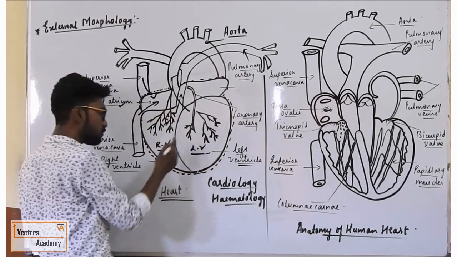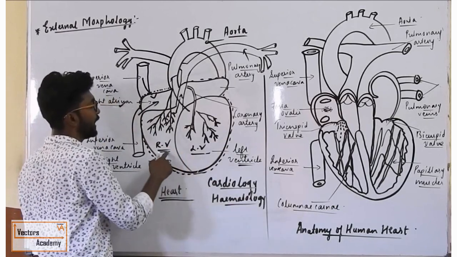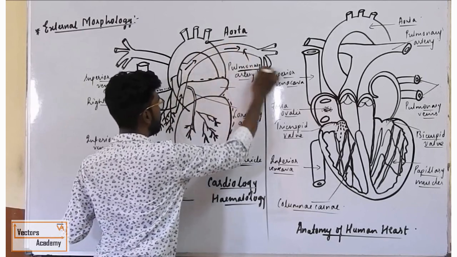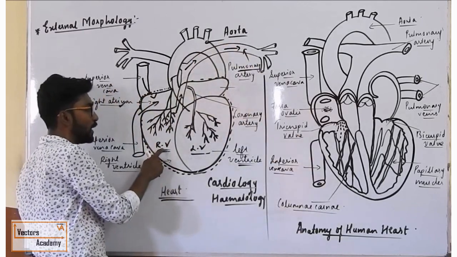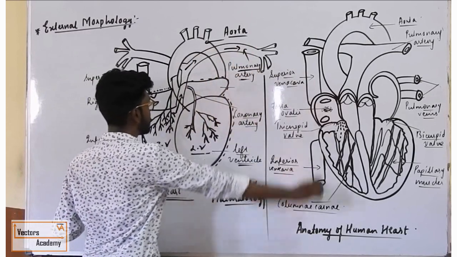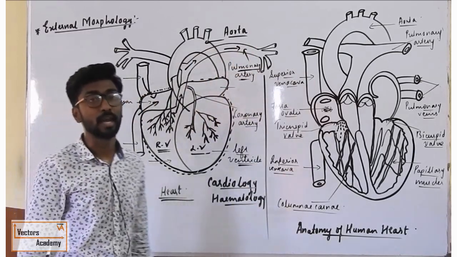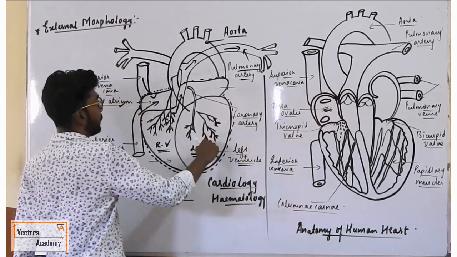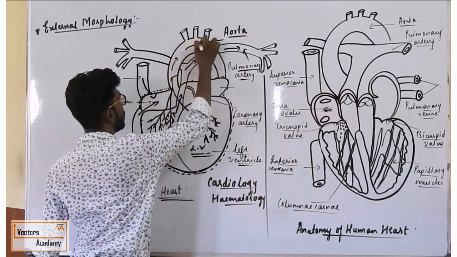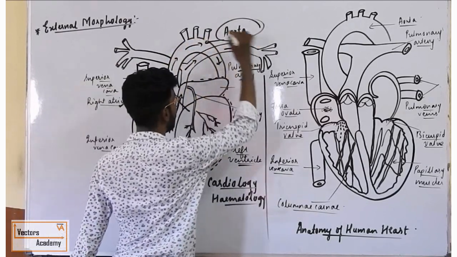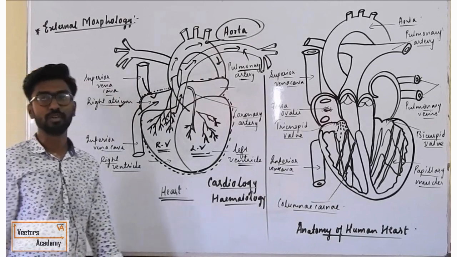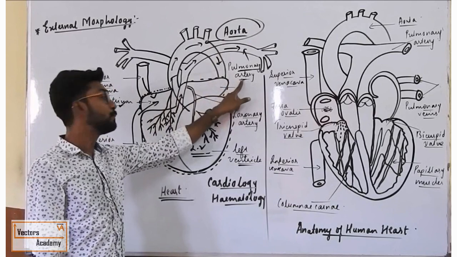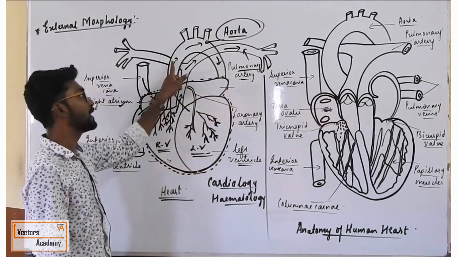Okay, now see, from the right ventricle an artery arises. This artery is generally called pulmonary artery. So from the right ventricle the pulmonary artery arises, and this pulmonary artery is the artery which carries deoxygenated blood. Whereas from the left ventricle the biggest artery arises. You can see here this artery is generally called aorta, and aorta generally carries oxygenated blood.